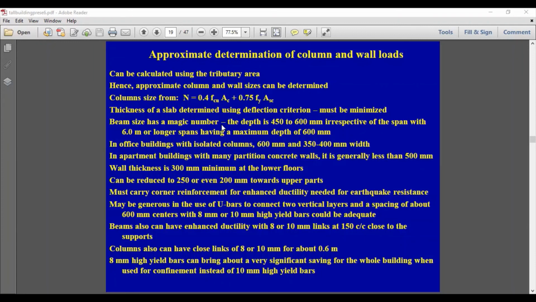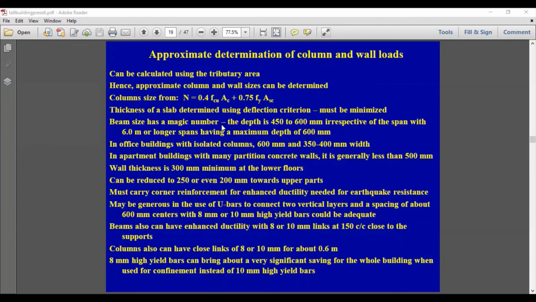The reason is, in case of earthquake situations, mild steel tends to yield easily, and the moment the steel used for link yields, you will find that the confinement offered to concrete reduces, so concrete can crack and crush. So to prevent that happening, better to use high yield bars. And if you want to save steel, then you can use 8 millimeter links rather than 10 millimeter links with high yield bars, than using mild steel for the links.